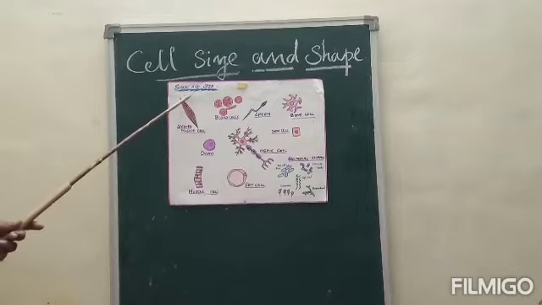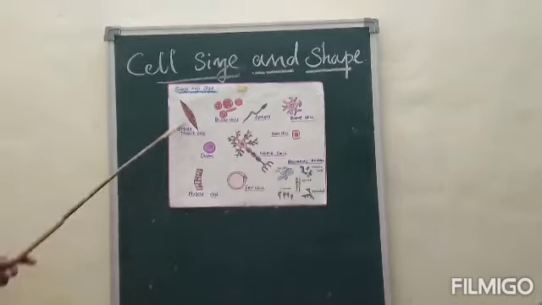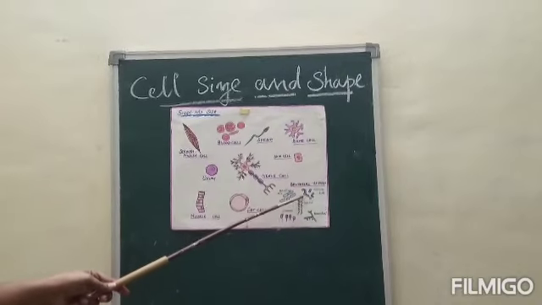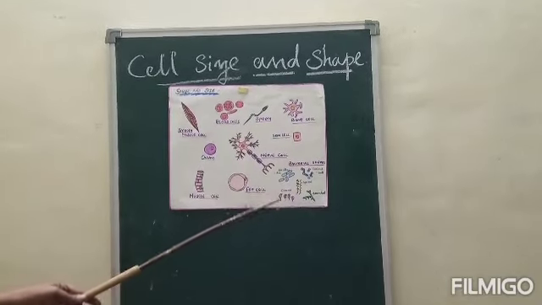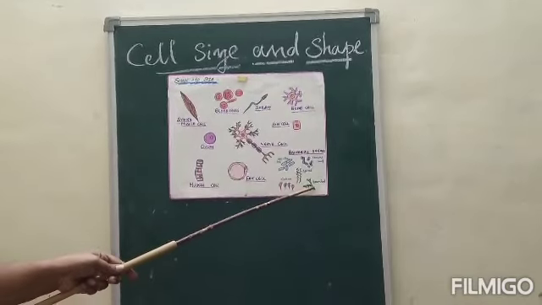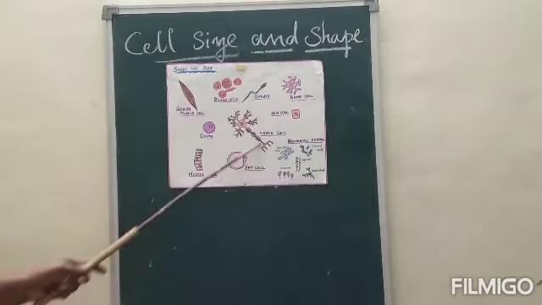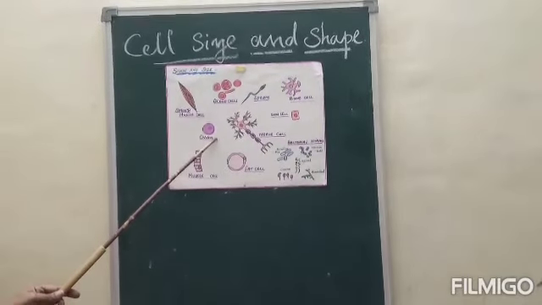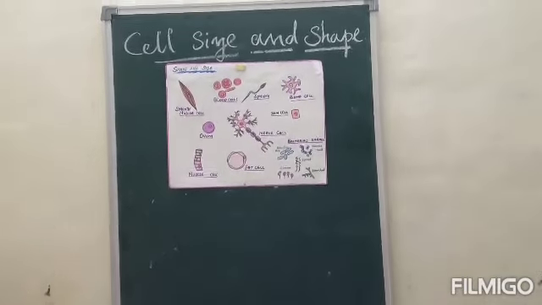See here, shape and size, we have different kinds of cells. This is a rod-like structure, a ball-like or round structure, spherical, comma shape, branched shape, and different shapes and sizes of cells present in different organisms performing different functions.